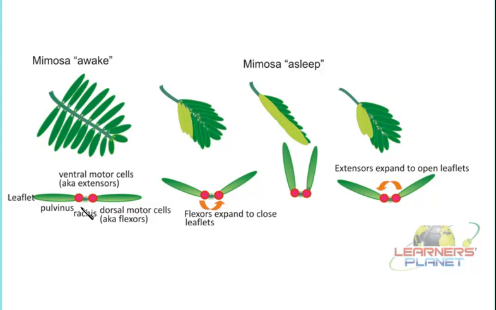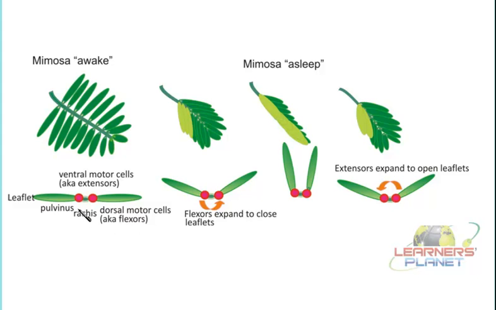this structure. So these leaflets are either in the extended condition, or in the expanded condition, or in the drooped condition. That is because of the expansion or relaxation of these extensors and the flexors. So what is happening? Basically, when a touch or a stimulus is present, what happens here?